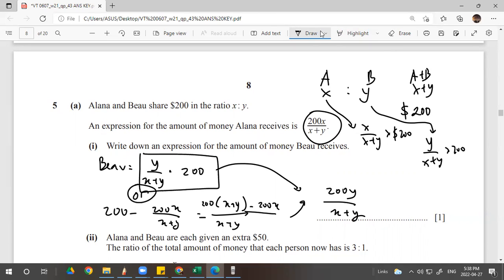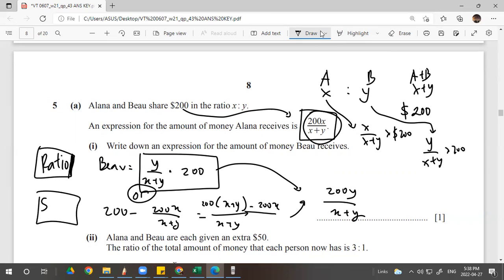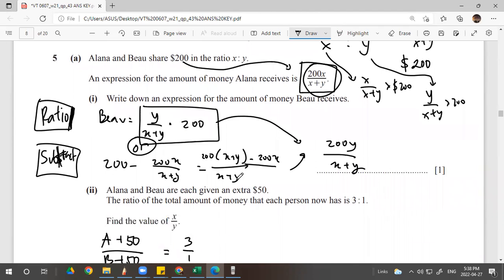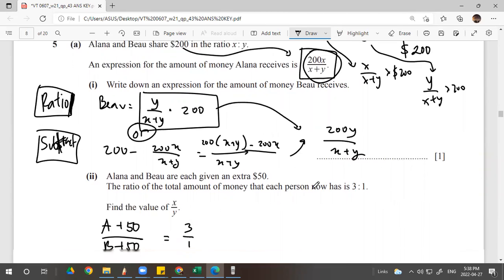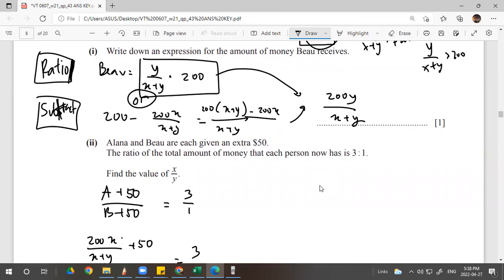Or you can use another way: since we have Alana's amount of money, Bao's amount of money is 200 subtract Alana's money, right? You can choose either one. This is the ratio perspective, and this will be simple subtraction. Just subtract Alana's amount from the total amount, and you get the same answer. It is proven, right. Now, Alana and Bao are each given an extra 50. So you add 50 to Alana and 50 to Bao.